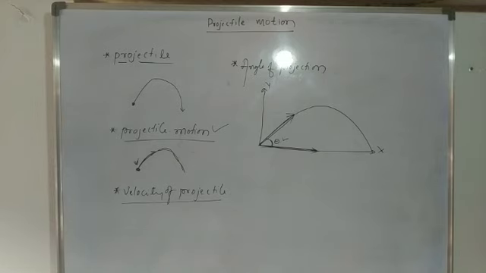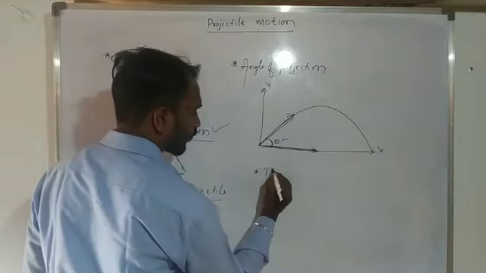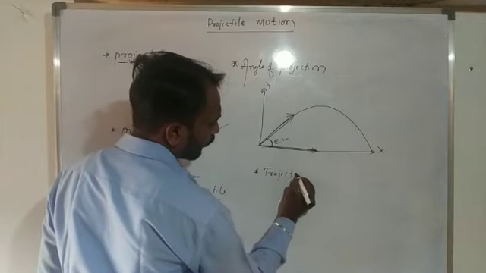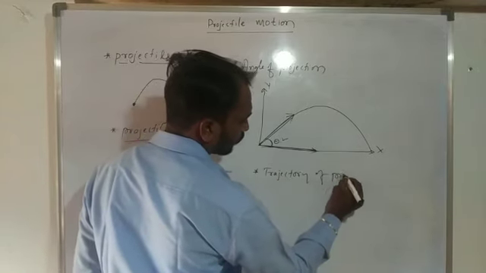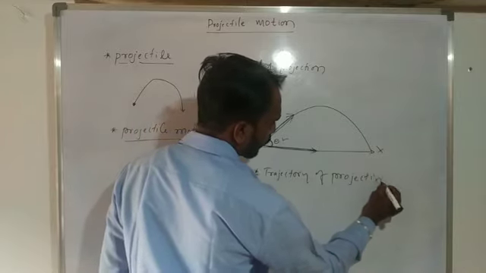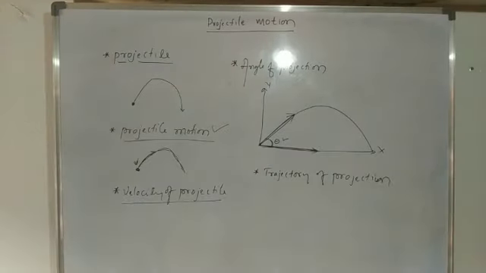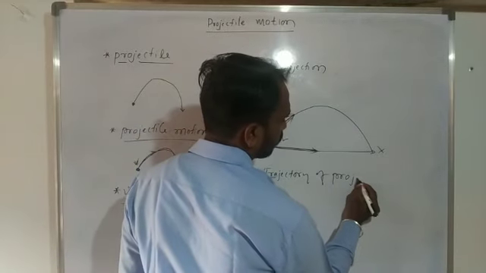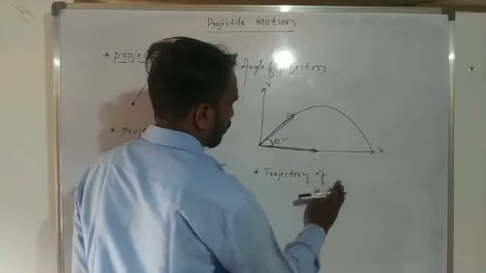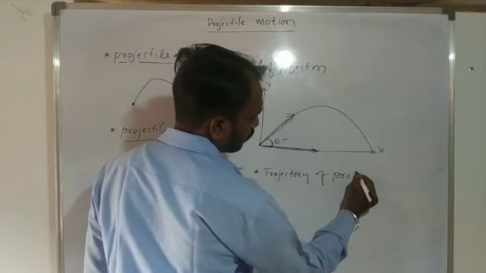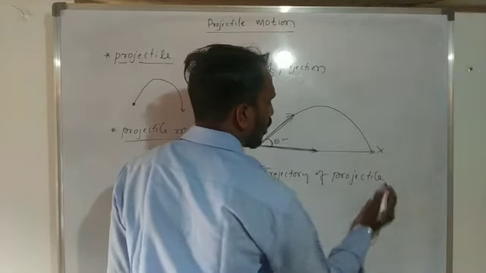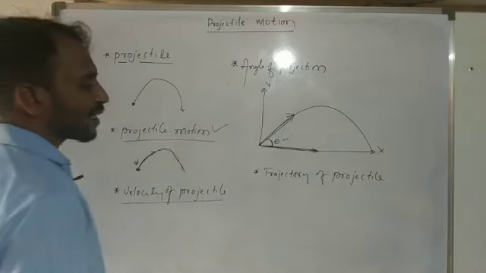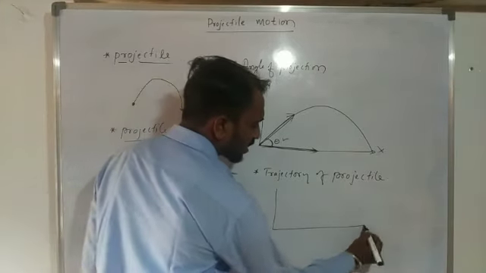Another one we consider is the trajectory of a projectile. Trajectory of a projectile means the path traced by the projectile.